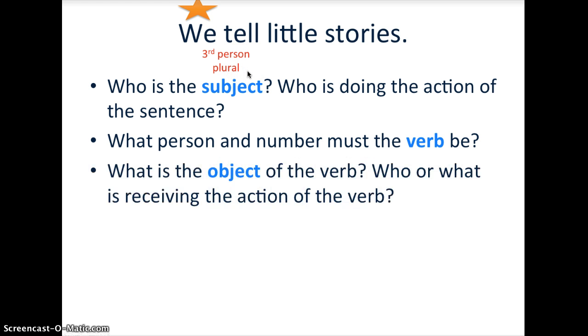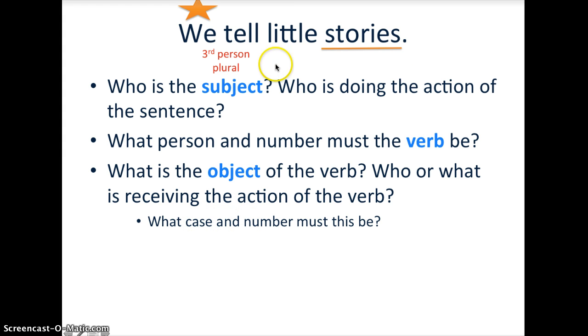What is the object of the verb? Who or what is receiving the action? We tell little stories. What do we tell? What is the object we tell? Little stories. Okay, so that's our direct object. By the way, little describes stories, so we know that both little and stories are going to be the same case and number.